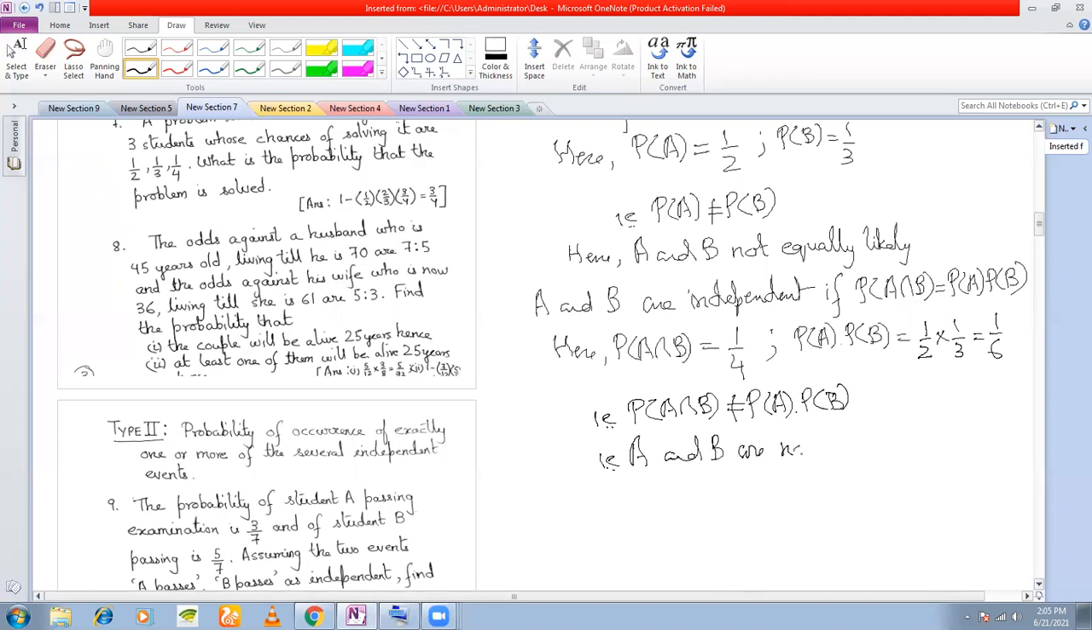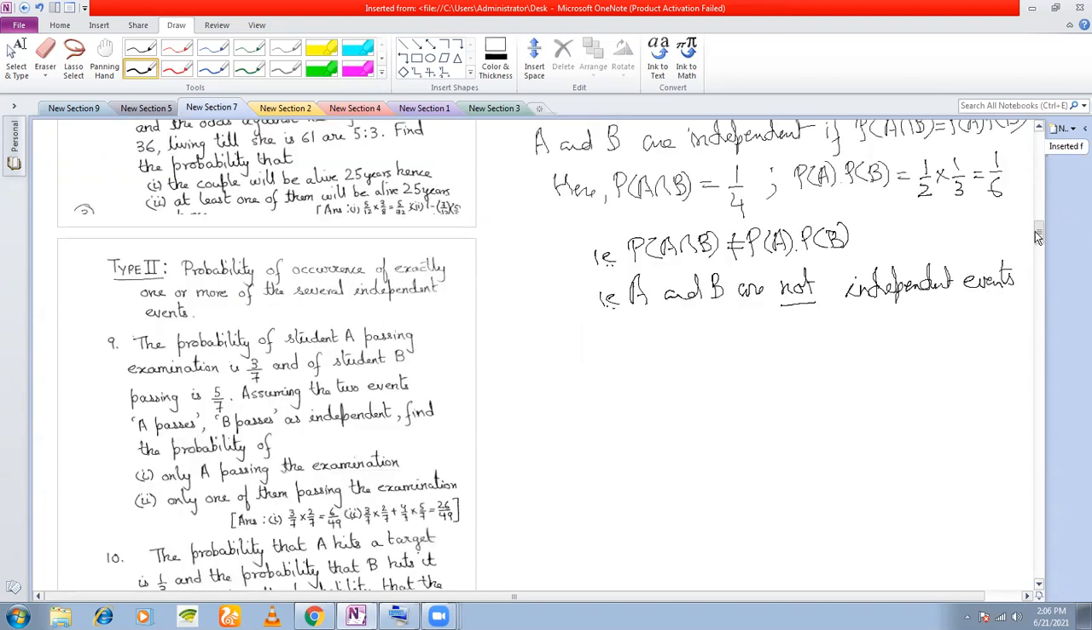This property is also called commutative property? No, it's not called commutative. A and B are called independent events. Commutative property is commutative with respect to many things. Addition is commutative, means A plus B must be equal to B plus A. Union is commutative, means A union B is equal to B union A.